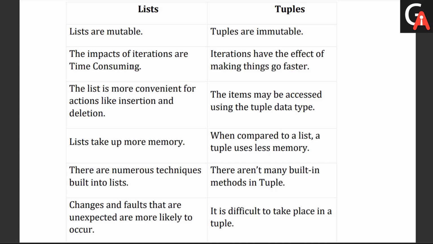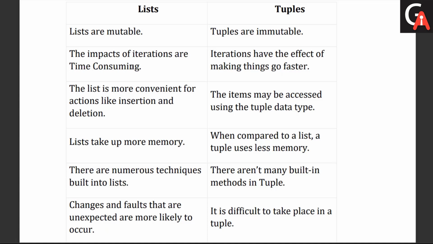As tuples are immutable, they have some added advantages. With respect to iterations, tuples are much faster objects, because we know how many objects are there beforehand. Let me go with the third difference. Lists are more convenient for actions like insertion and deletion, and it is obvious, because it is growable in nature. If I want to insert an additional record or delete a record, then we can go with the list.